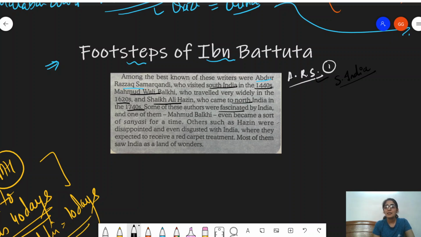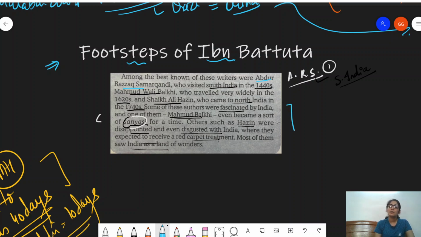Some of these authors were fascinated by India, and one of them, Mahmud Balkhi, even became a sannyasi for some time. He was so impressed by the culture of India that he ventured into understanding a new religion, as a result of which he became a sannyasi for some time. This is a mixing of cultures happening. Then others such as Hazin were disappointed and even disgusted with India, where they expected to receive red carpet treatment. Most of them saw India as a land of wonders.